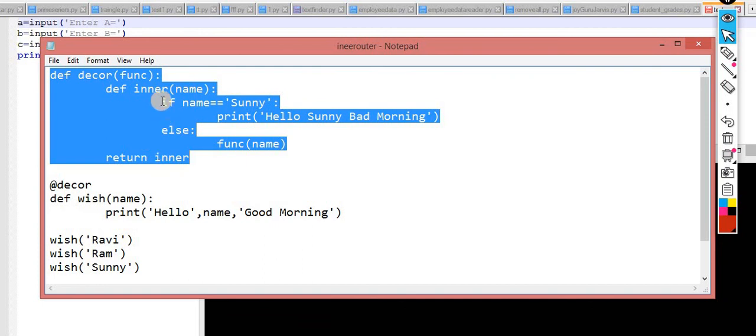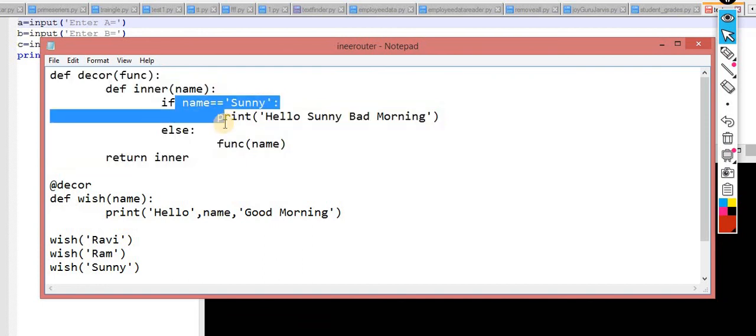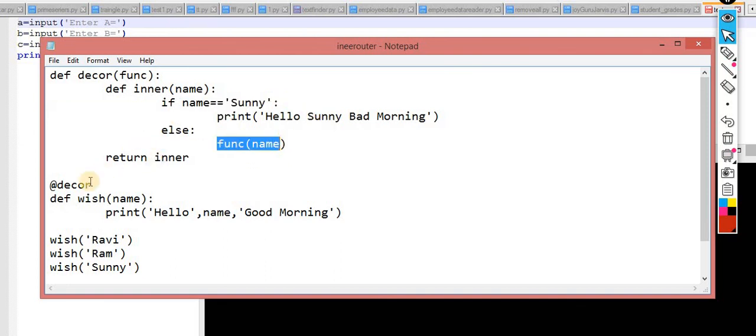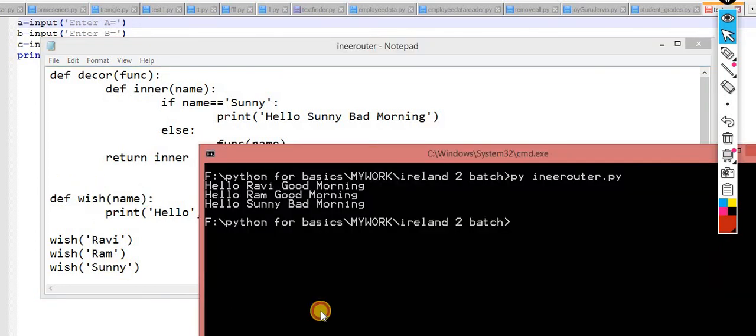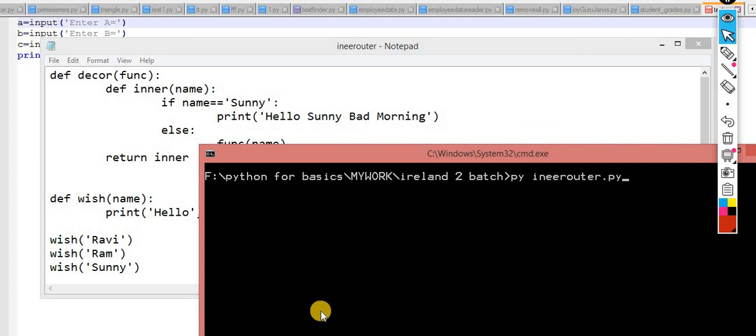So here I define my logic. If the name is coming as Sunny, then you have to print hello Sunny, good morning. Else, you just execute this function, this one. So this is returning, and after returning I am getting the output. If I remove the decorator, you will get the same output: Hello Sunny, good morning.